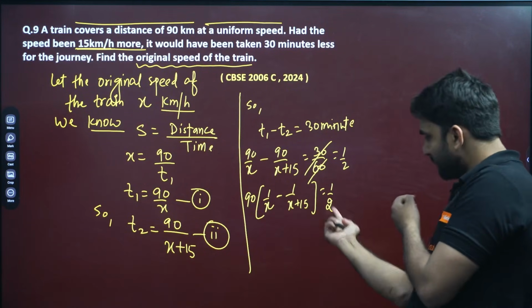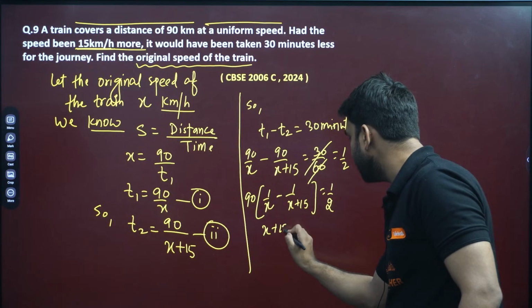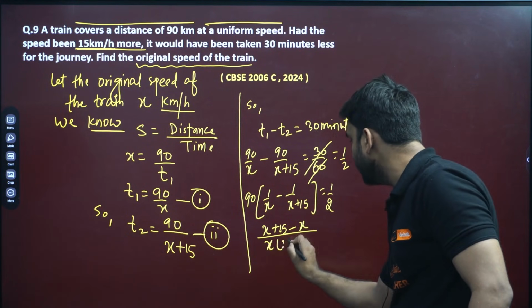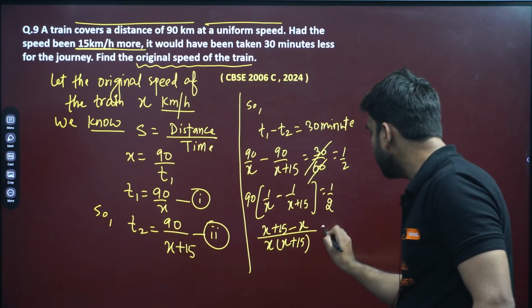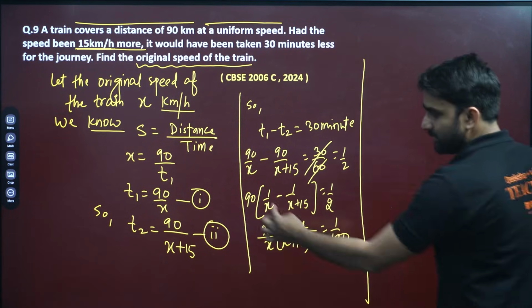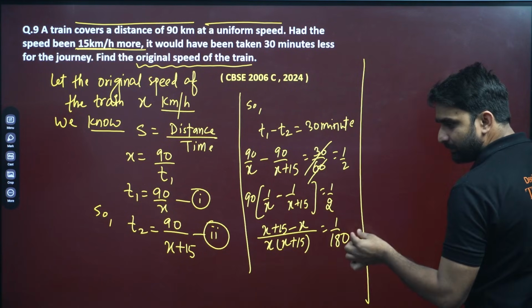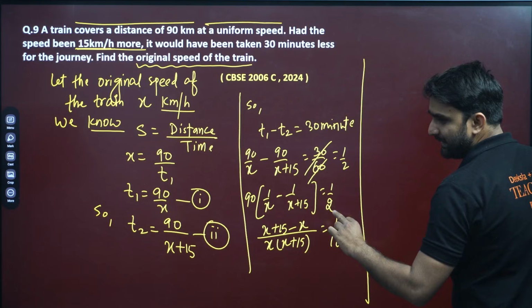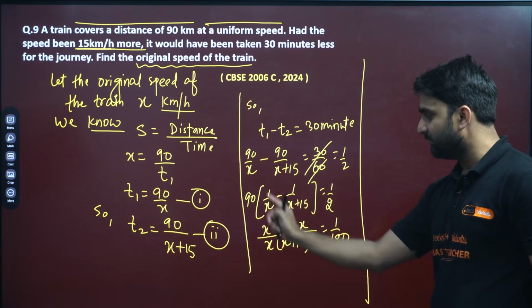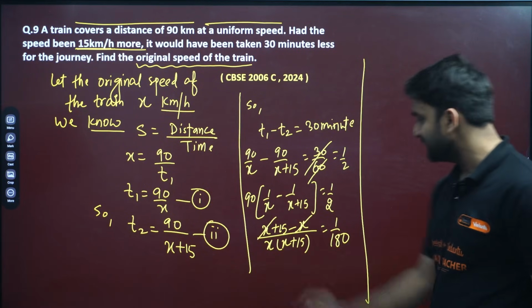When we bring this 90 to this side, it will go in division form, and 2 is already there. So 2 into 90 will be 180. Taking the LCM x into x plus 15, we get x plus 15 minus x divided by x into x plus 15, equal to 1 by 180. Here x plus 15 goes and x goes with the negative sign, so x cancels.